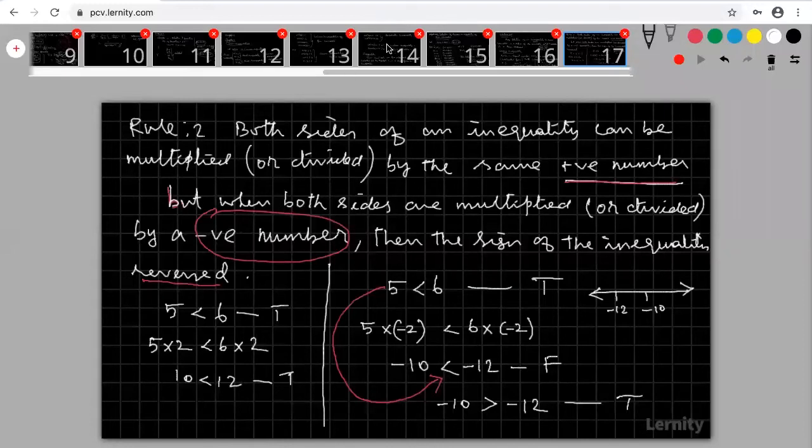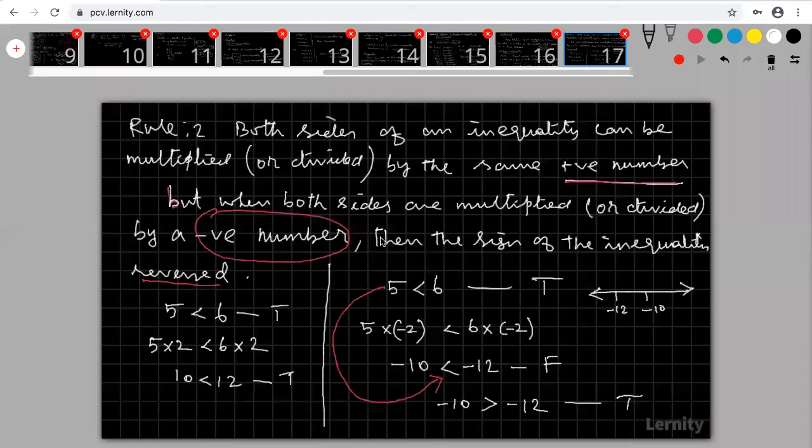Are you clear? So therefore, if you multiply by a negative number, for any inequality, if you multiply or divide both the sides by a negative number, definitely you have to reverse it. F means false. Pranav, T means true, F means false. Not true. Okay, so therefore this is not true.